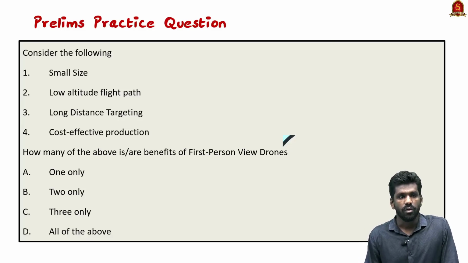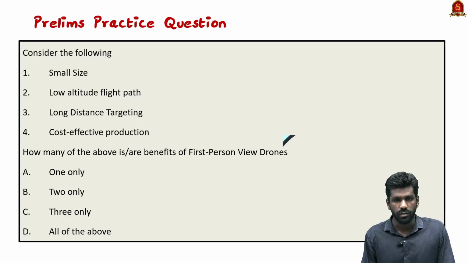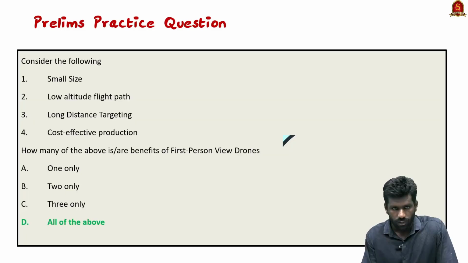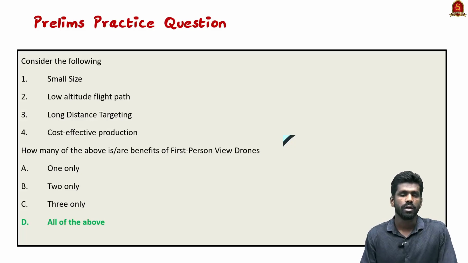Small size, low altitude flight path, long distance targeting, cost effective production. How many of the above are the benefits of first person view drones? The correct answer is option D, all the above. So with this, let us conclude the discussion and move to the next topic.